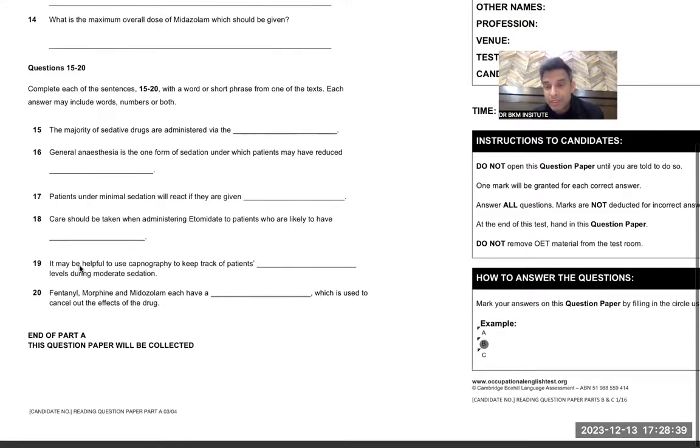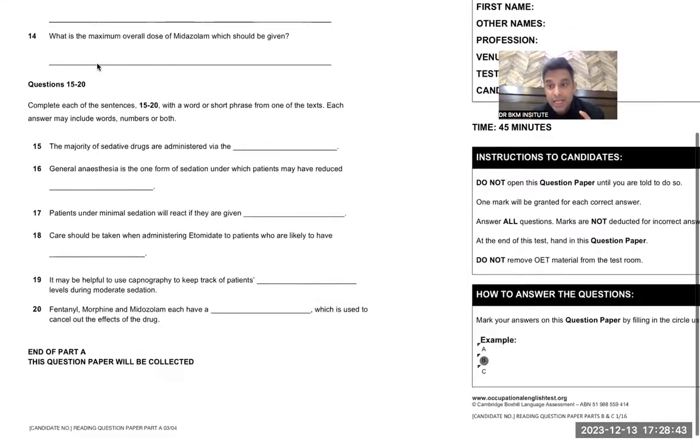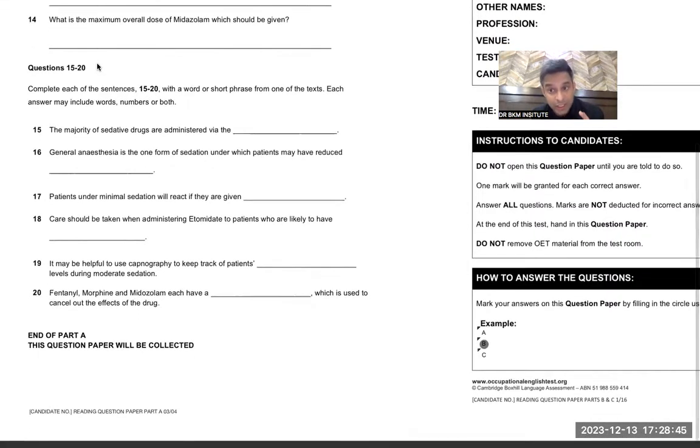Then we talked about this 19th question. Again, I always notice the words like "only", even in Part B and C, even in the listening. It becomes very important to understand these points. "It may be helpful." Maybe means probability, possibility, likely, high chances. There is probability, there is possibility. May means possibility. So: it may be helpful to use capnography to keep track of patients' dash levels.